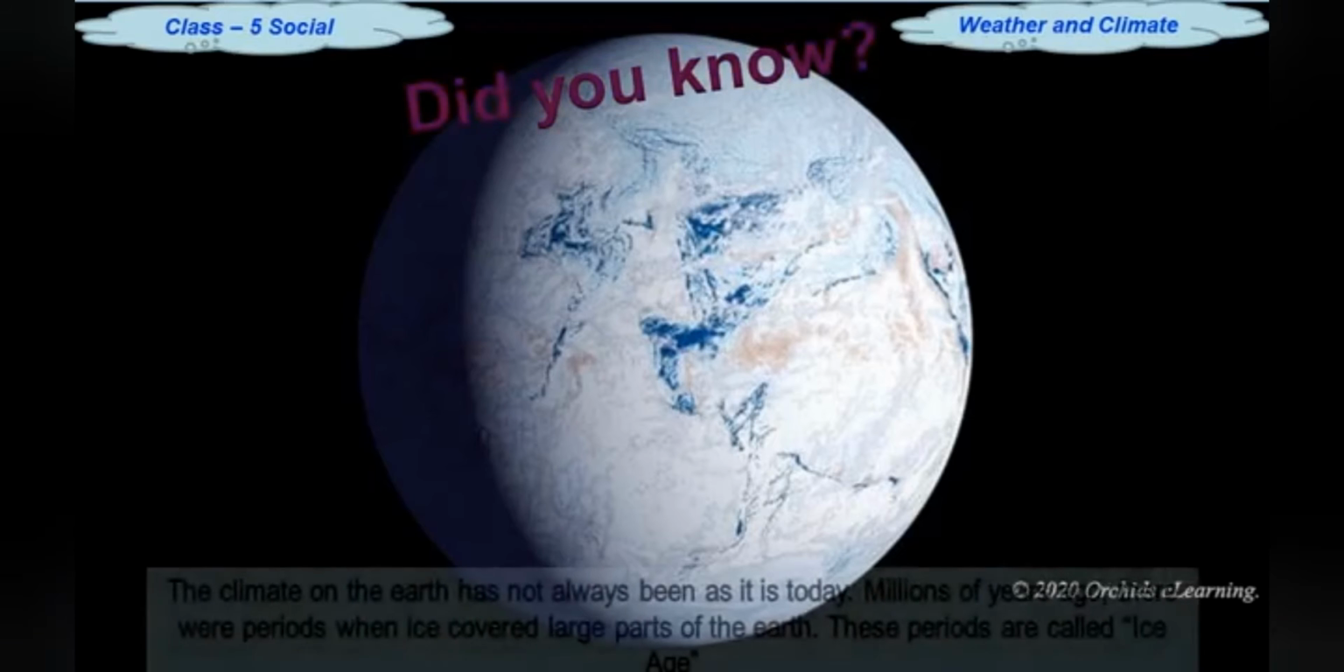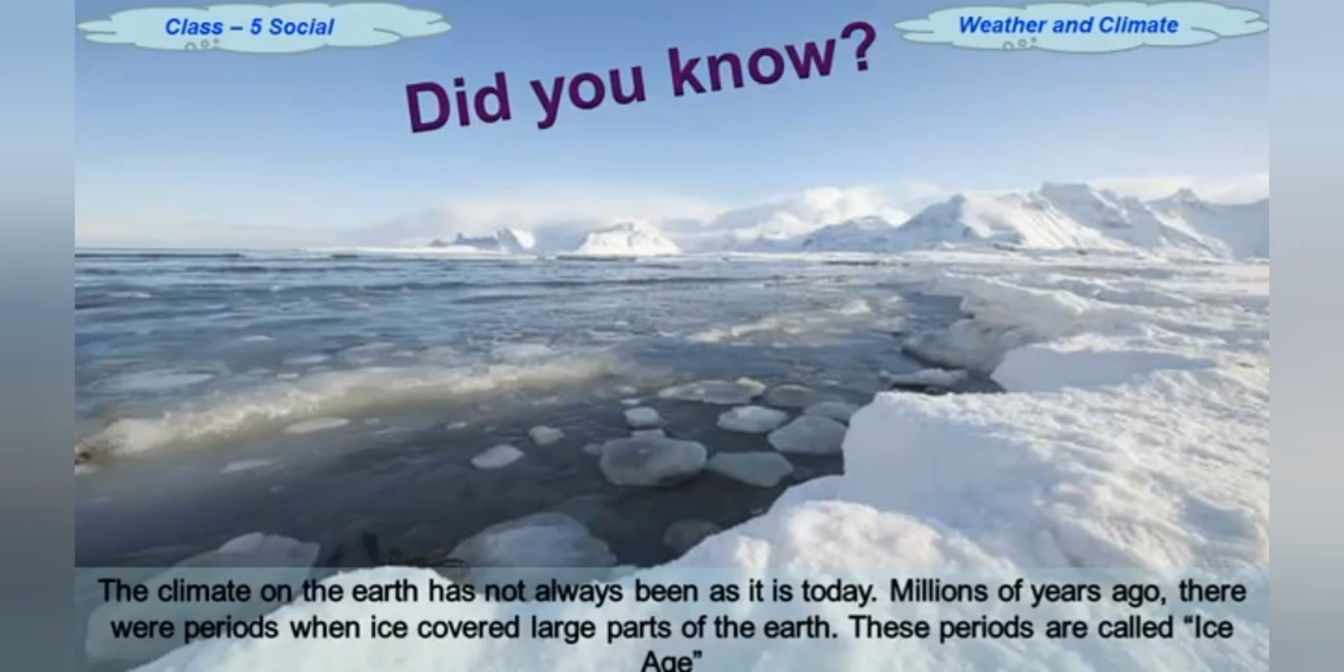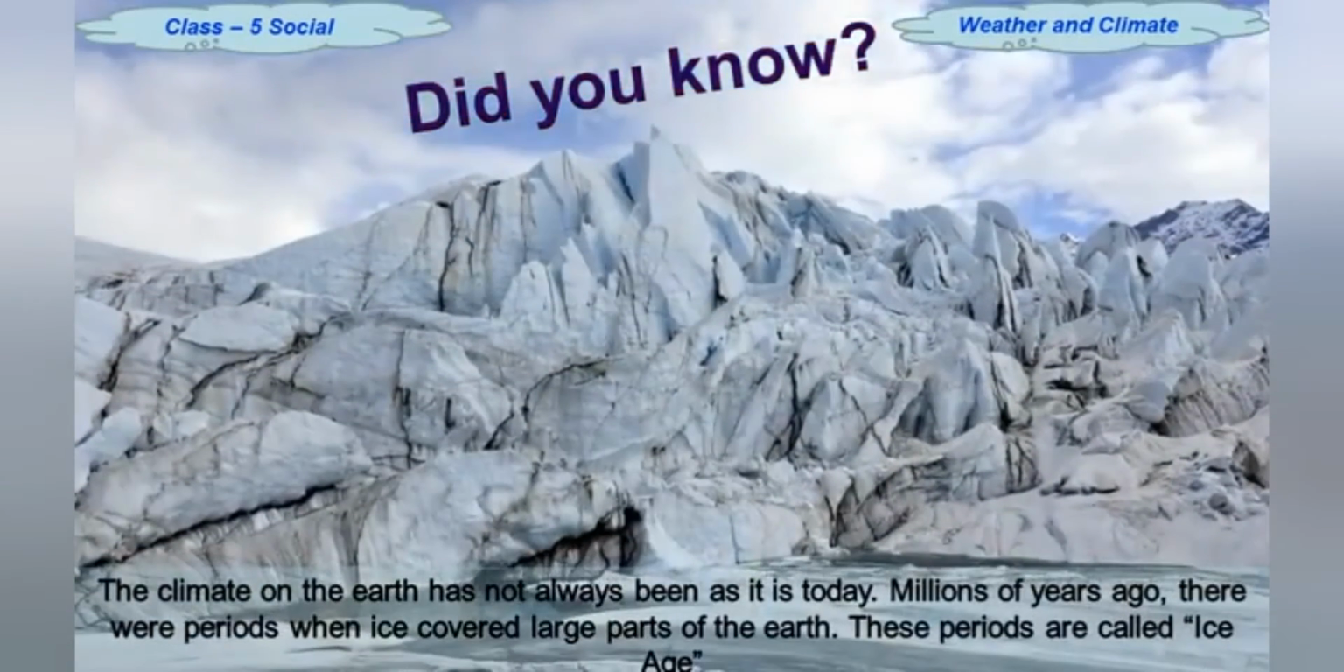Did you know? The climate on the earth has not always been as it is today. Millions of years ago, there were periods when ice covered large parts of the earth. These periods are called ice ages.